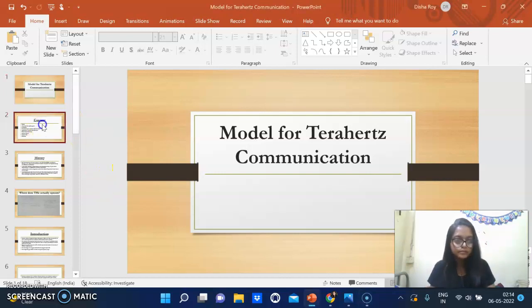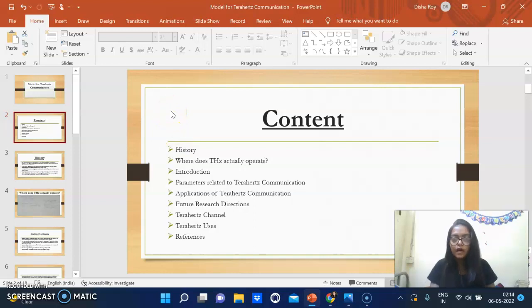My content will cover history. Where does this terahertz actually operate? And then I'll be introducing it basically. Then the parameters related to terahertz communication, applications of terahertz communication, future research directions, terahertz channel, terahertz uses, and finally I will be concluding with my references.